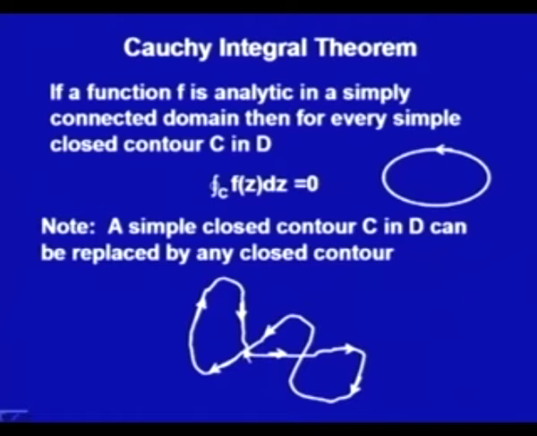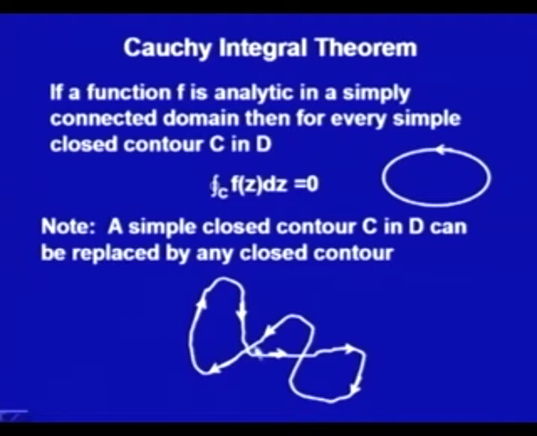Why we could do this is, if it is lying inside the simply connected domain, say for example, if I am talking about this closed contour, I can break it into 3 parts. One is this closed contour, another is this closed contour, and then another is this closed contour. Each one is a simple closed contour, so for each simple closed contour, this Cauchy theorem will hold true.